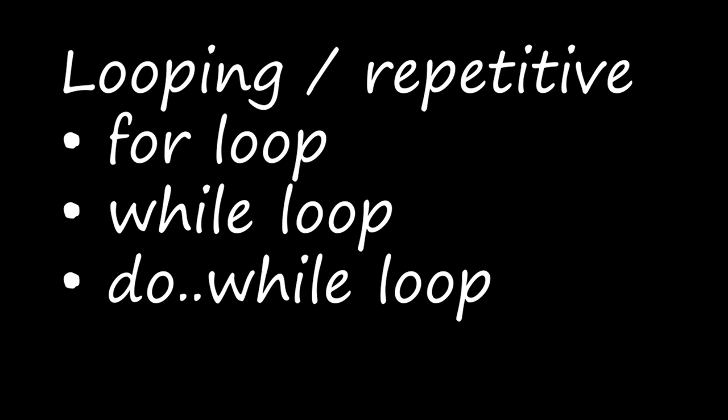Looping or repetitive statement means in JavaScript, when the same portion of code has to be executed many times with a slight variation, that is called loop. Here in looping statement, we have three kinds, that is for loop, while loop, and do while loop. For loop is very rigid in structure. First, now we are going to see about this for loop.